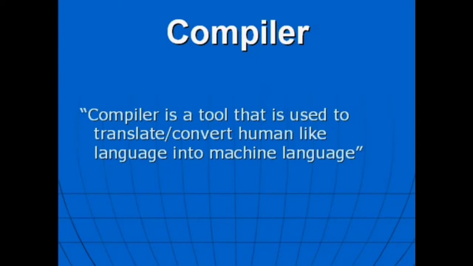Computers can understand only machine language in the form of zeros and ones. Humans cannot understand it. So we write the code in a high-level language, that is human-like language, and the compiler translates it into zeros and ones for computer execution. C, C++, and Java are high-level languages.